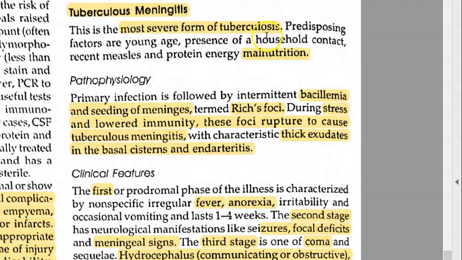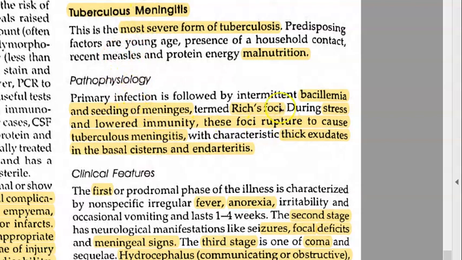Tuberculosis has many forms, and this is the most severe form of tuberculosis. Which is the most severe form? Meningitis. Tuberculous meningitis is the most severe form. Especially if people have malnutrition, it can easily attack. That's why nutrition is very important in pediatrics.